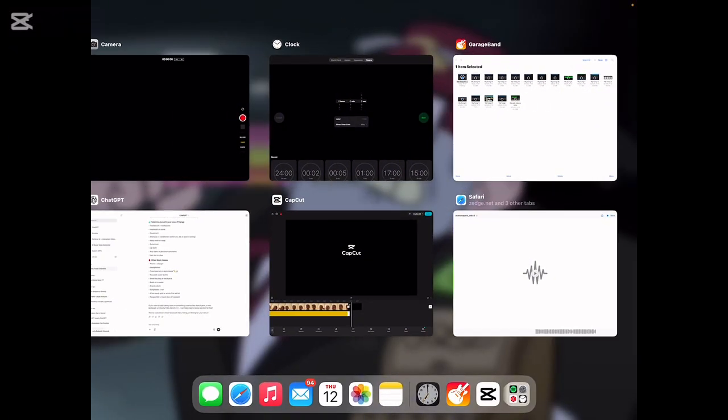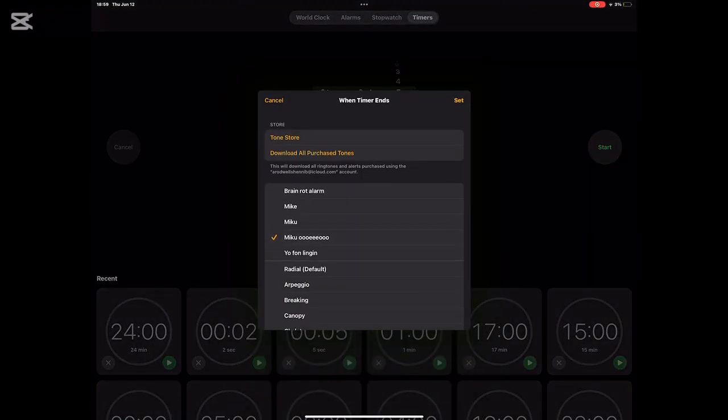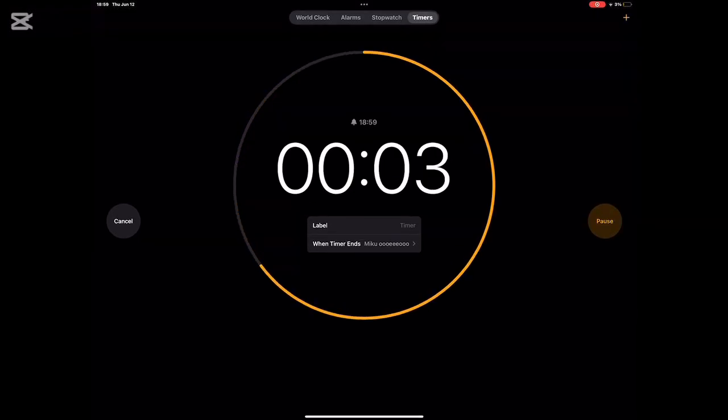Then we're going to go to clock just to demonstrate it. We're going to set a 5-second timer for Miku Uiu, and then start. 5, 4, 3, 2, 1.